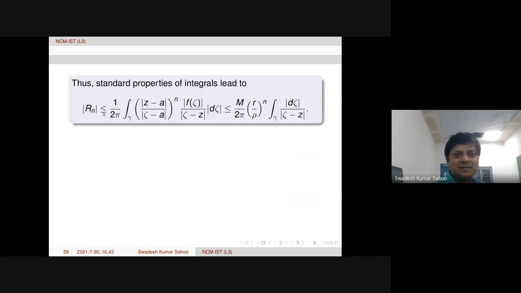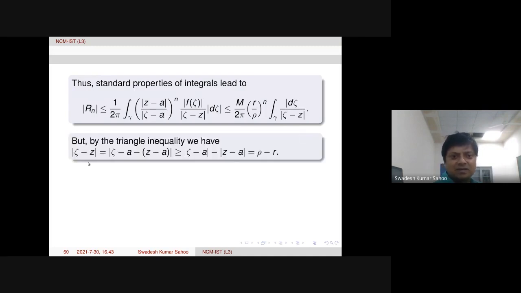So the remainder term was this one, and everywhere I have taken the modulus inside, that is the reason less than or equal to is there. The standard properties of integrals. M is coming from the upper bound for f of zeta on gamma, then 2 pi is as it is, modulus of z minus a is r, small r, modulus of zeta minus a is rho, as it is, then modulus of d zeta is there, and the denominator modulus of zeta minus z is there. Now we need some lower bound for modulus of zeta minus z, so that we can take this outside after taking the lower bound.